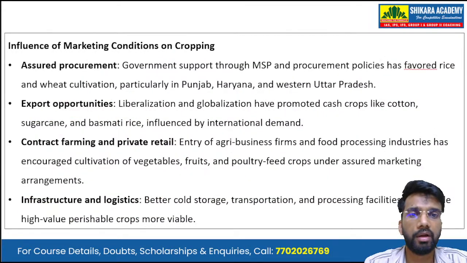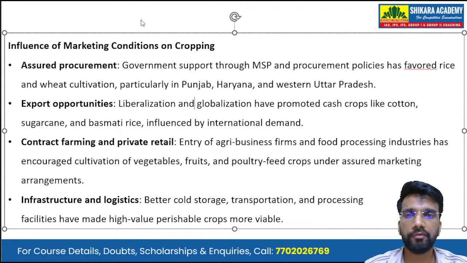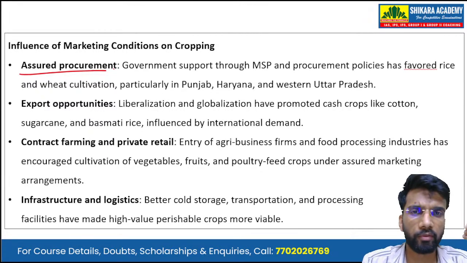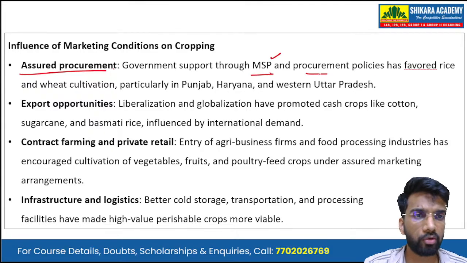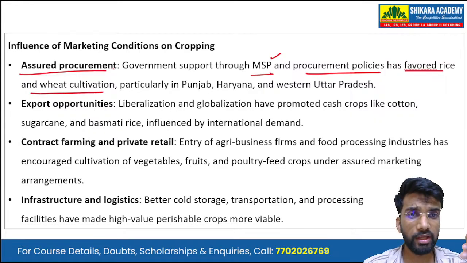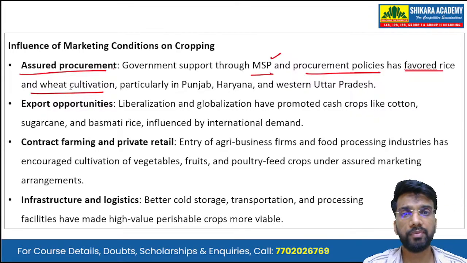Okay. Now, what was the influence of marketing conditions on cropping? First is the assured procurement. The government provides support through the MSP, the minimum support price, and procurement policies have favored rice and wheat cultivation, particularly in the areas where the Green Revolution first started, in the states of Punjab, Haryana, and Western Uttar Pradesh.